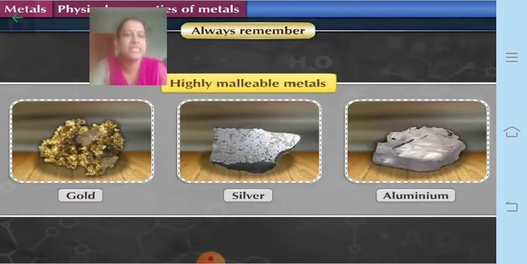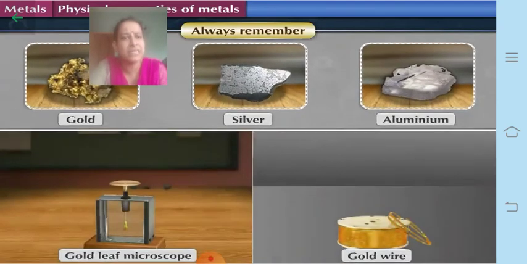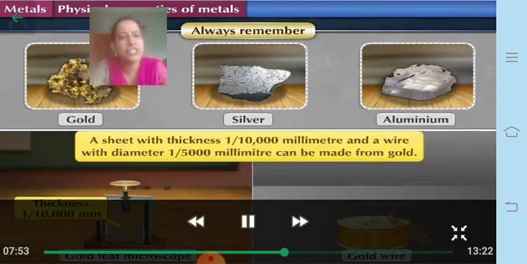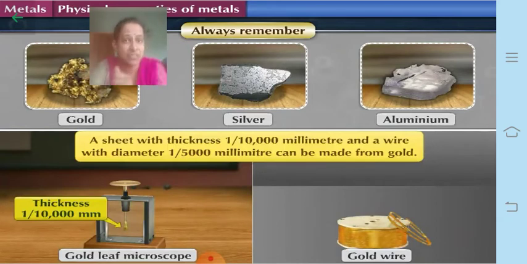So always remember, now this is the last part. The metals like gold, silver and aluminum are highly malleable metals. They can be drawn into thin sheets. So thin sheets means how much thickness? A sheet with thickness of 1/10,000 millimeter. That means if you take a scale, you can see how much 1 millimeter is. That millimeter, if you try to divide 10,000 times, you cannot see it, correct? You can draw up to this much thickness.